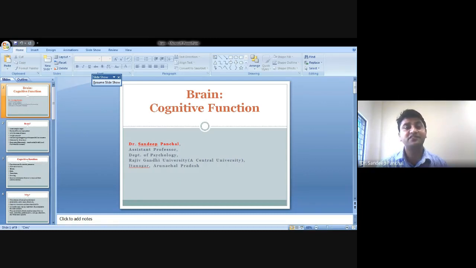Concentration is the deeper level of attention. First, we select something from the environment. After selection, we focus on a particular thing, which is the deeper process. In this way, attention and concentration are different.